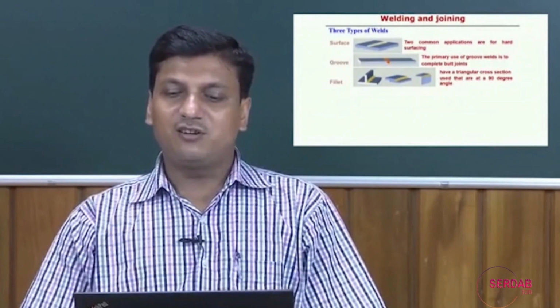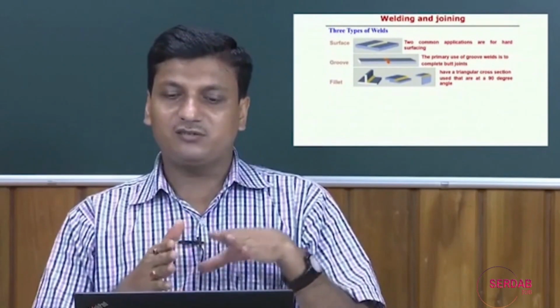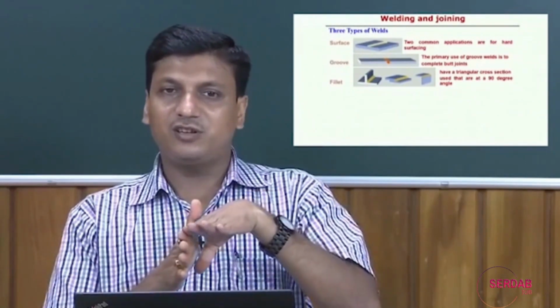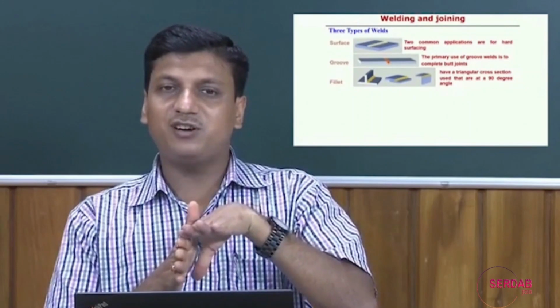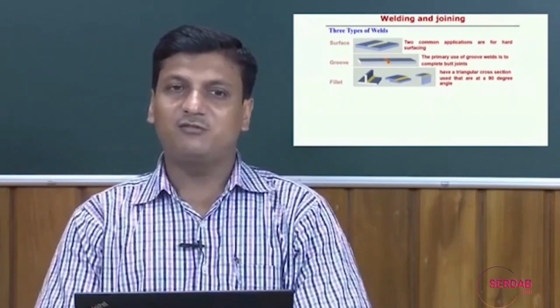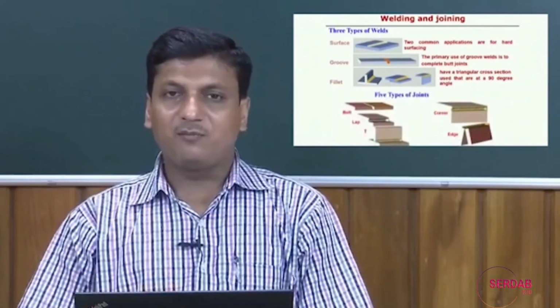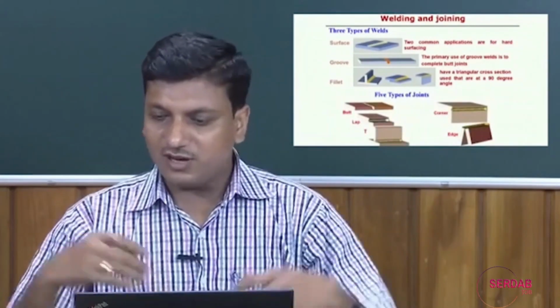The fillet weld can be done over a T cross section, and a lap joint, where two different metals are joined using the welding material, or it can be an edge joint. So, two edges at 90 degrees perpendicular can be joined using the fillet. These are the different types of welds, but the types of joints can be seen another way.